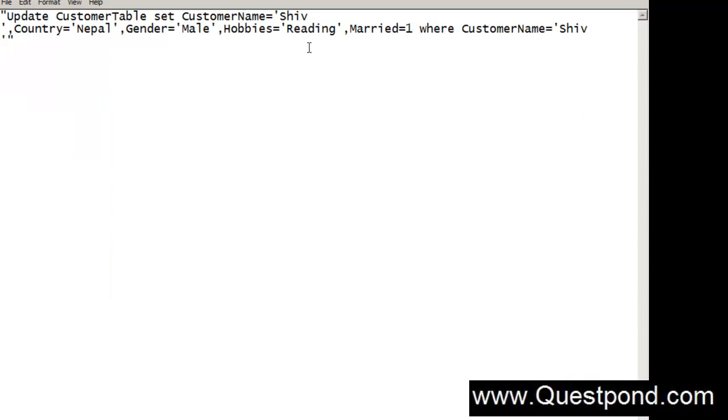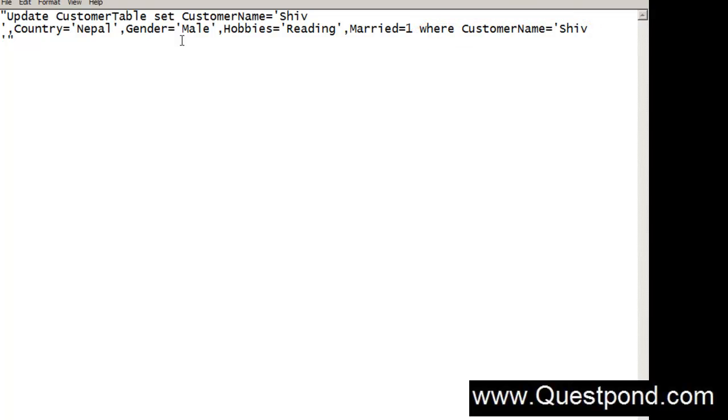So the first thing you can notice is that it starts with the update keyword, followed by the table name. So currently our table name is customer table. Then we have the keyword set, and after that, the field name equal to the value. So you can see that first field is customer name, so customer name equal to Shiv, comma, the second field is country equal to Nepal, comma, and gender equal to male. So after the set keyword, you have to say field name equal to value, comma, field name equal to value. And finally you can see there is a where clause there, which says which row is going to be updated. So looks like our update query looks very fine.